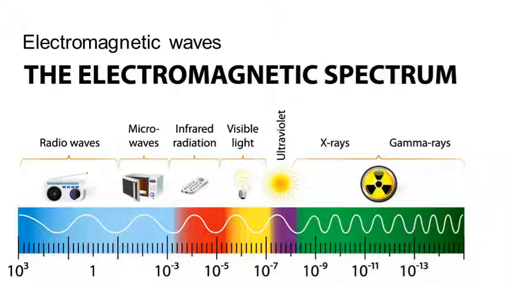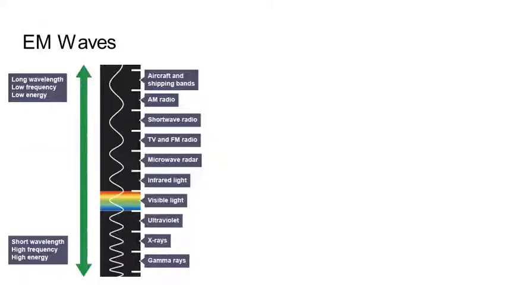All those waves, all the way down from radio waves, all the way through microwaves, infrared waves, visible light, ultraviolet, X-rays, and gamma rays. We have to learn them in that order because those waves are going from long wavelength radio waves up to short wavelength gamma rays. They're going from low frequency radio waves all the way up to high frequency gamma rays. They're also carrying low energy, the radio waves, and high energy, the gamma.